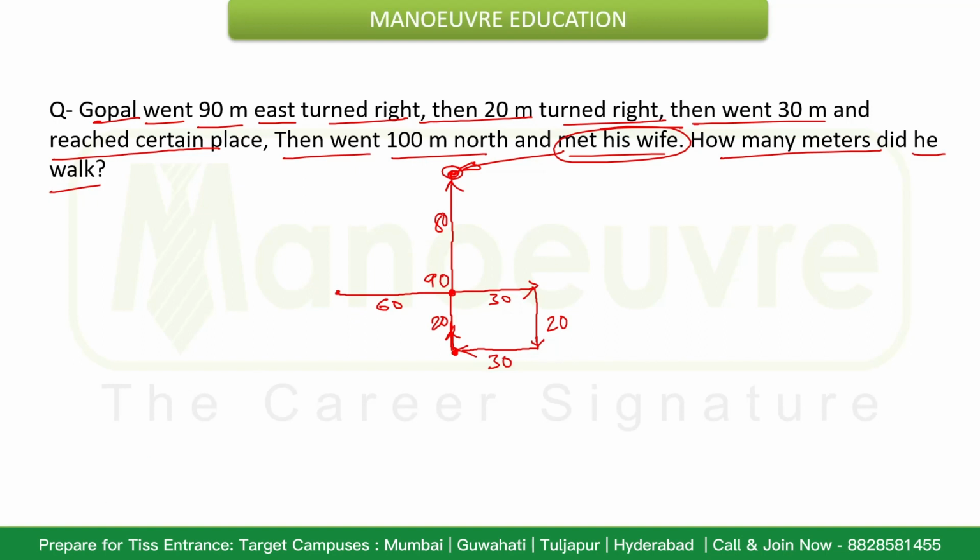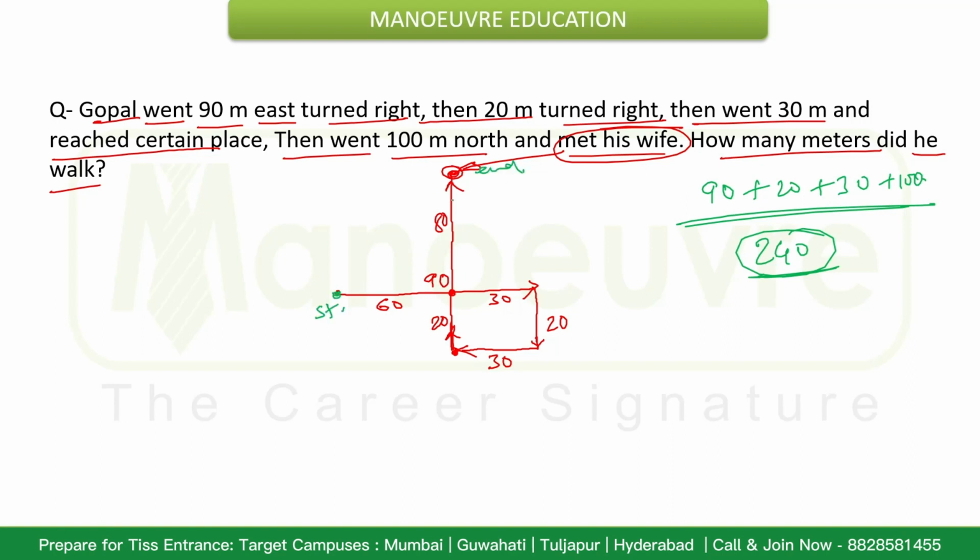That is the question. Now if the question is being asked how many meters did he walk, then actually he walked 90 plus 20 plus 30 and then plus 100. So that will clearly give you the answer as 140 and then 240. That will give the answer as 240, but that doesn't seem to be matching with the options. And the second thing is this is his starting point and this is his end point.